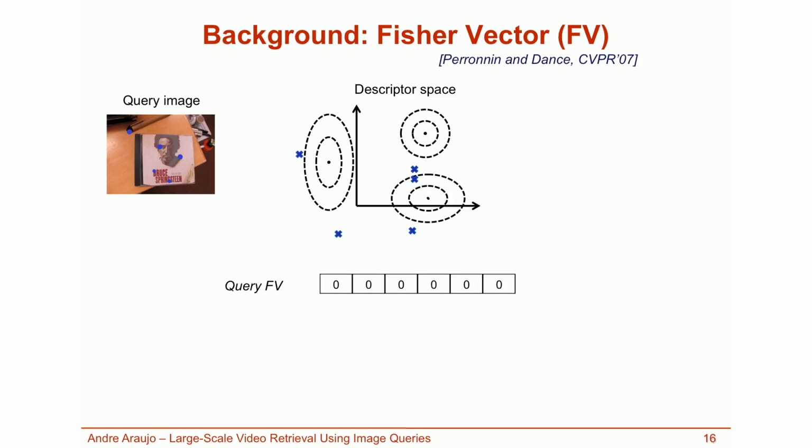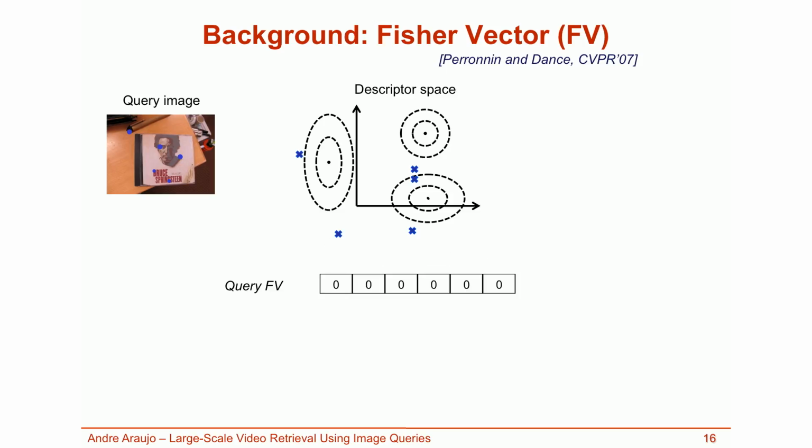The Fisher vector is a vector of total size given by the number of Gaussians, in this case 3, times the number of descriptor dimensions, in this case 2. So in the star example, it's a vector with 6 dimensions, with all entries initialized to 0. Each 2-dimensional chunk corresponds to the residual for a different Gaussian.